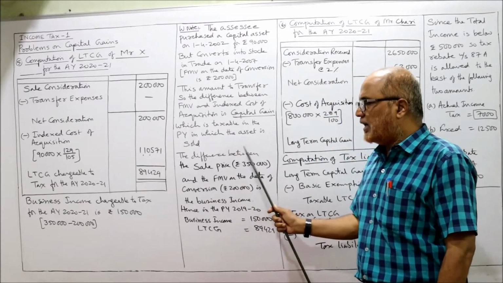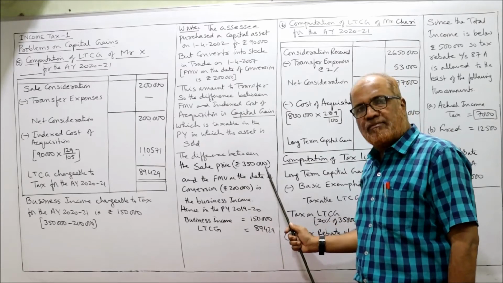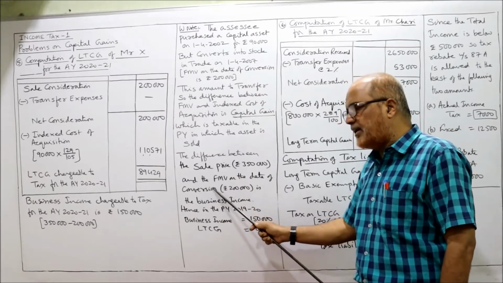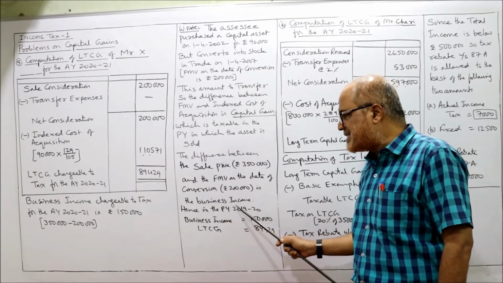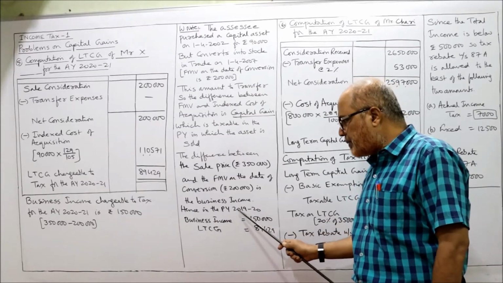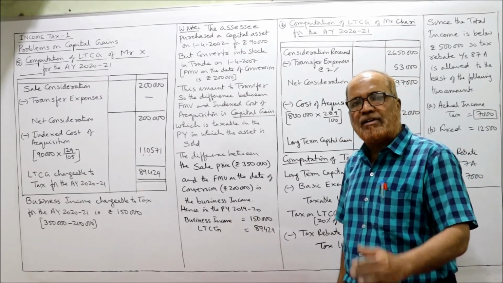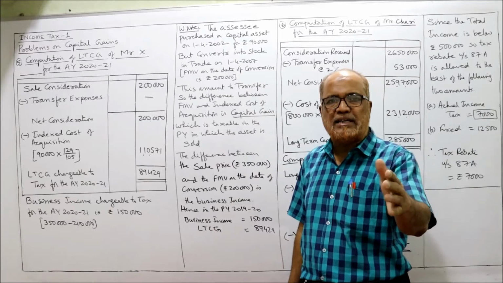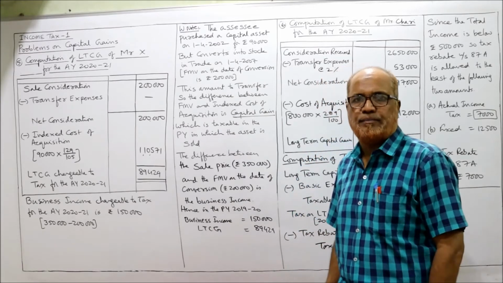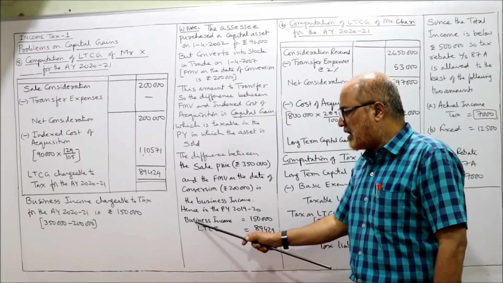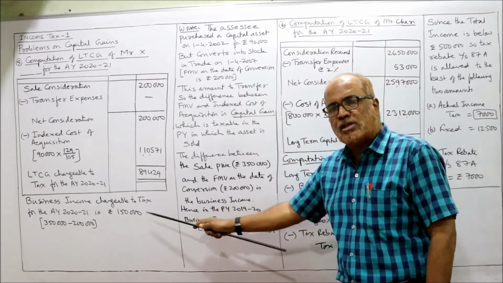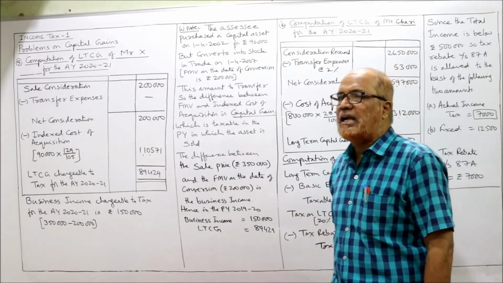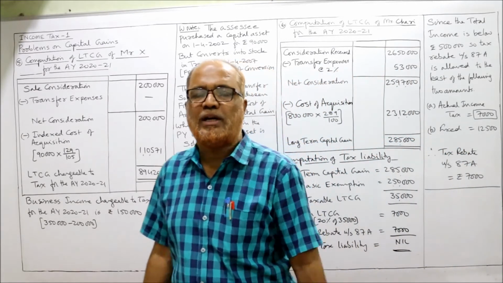Right? Now, the difference between the sale price 3,50,000 and the FMV on the date of conversion 2 lakh is the business income. Hence, in the previous year 1920, our current previous year is 1920, assessment year is 2021. So current previous year, he is having a business income of 1,50,000 and long-term capital gain of 89,429.